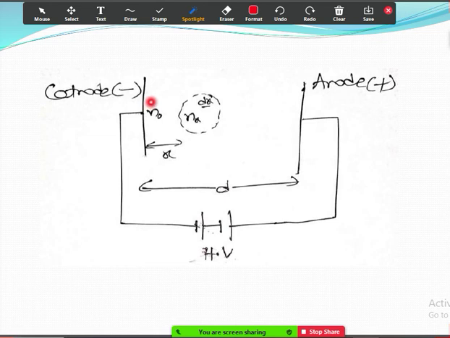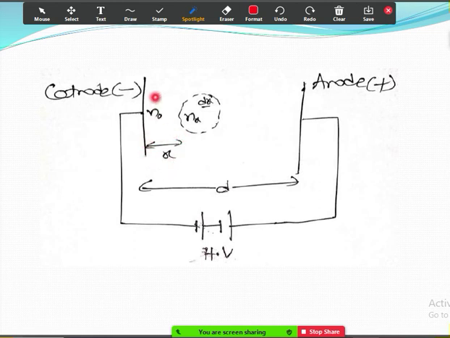This may be formed because, to initiate the ionization process, initially we have to use ultraviolet rays. So this UV light is made to fall on the cathode. That will cause a release of some initial electrons. So n naught is the number of initial electrons that are there near the cathode. At a distance x we are going to analyze.